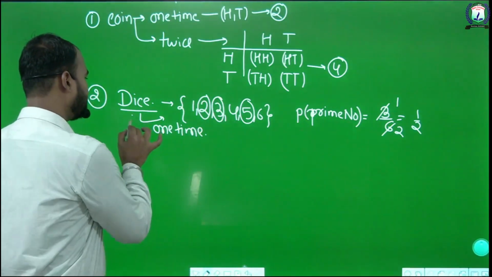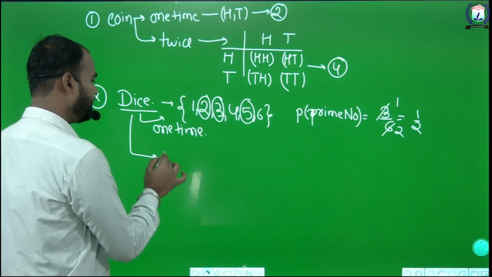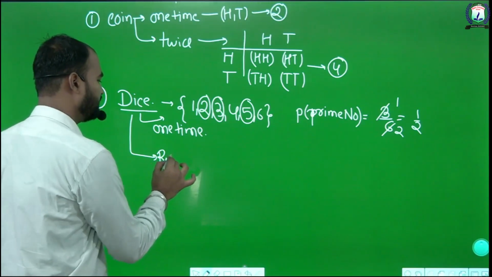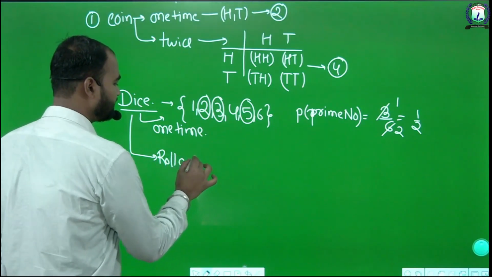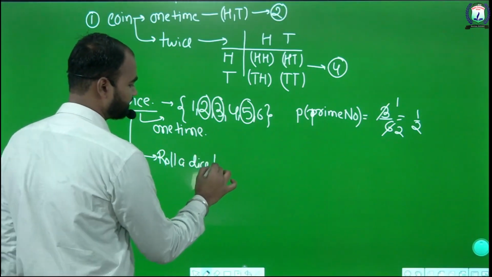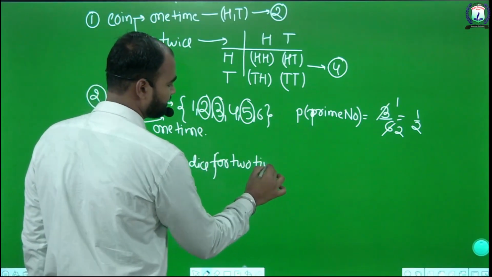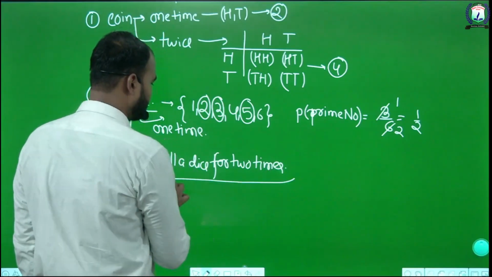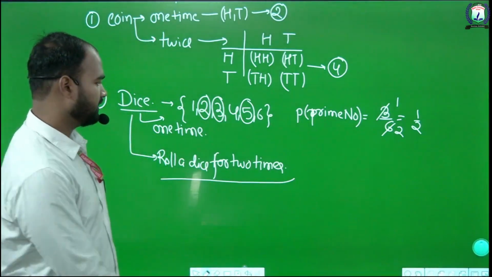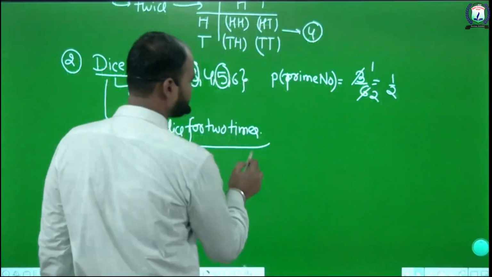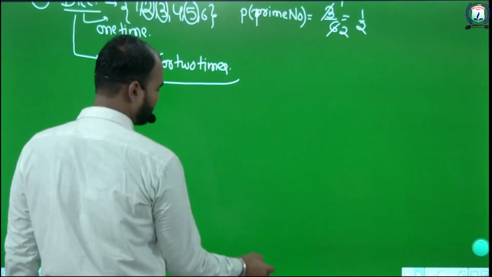Okay. What is the sample space if we roll a dice 2 times? If we roll a dice 2 times, we will get a sample space. First we have to draw the sample space.